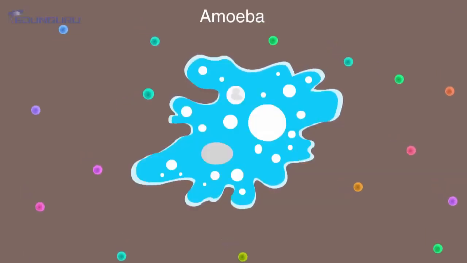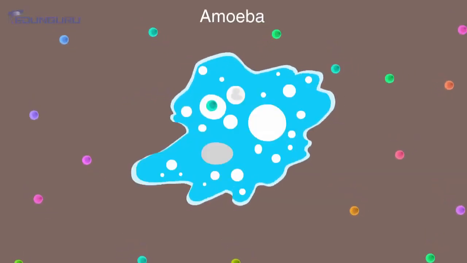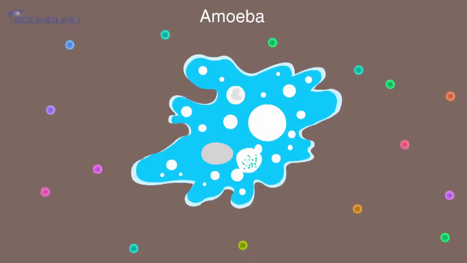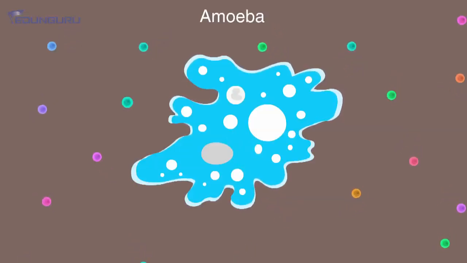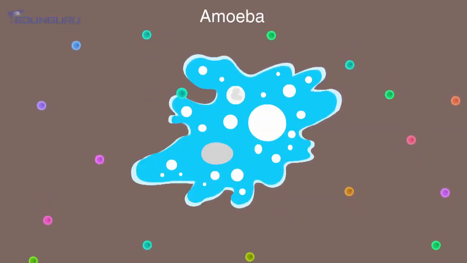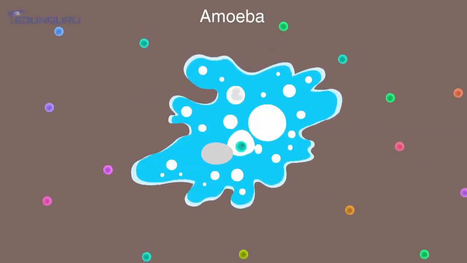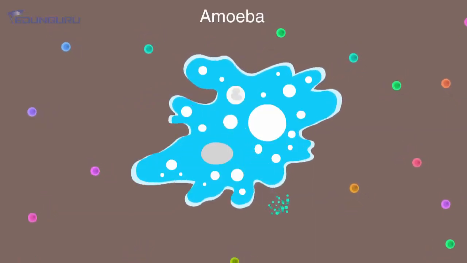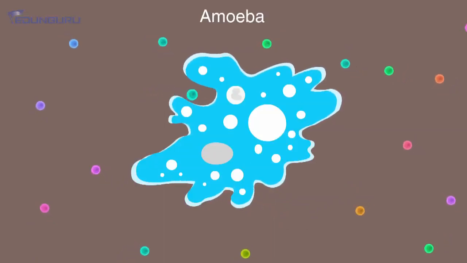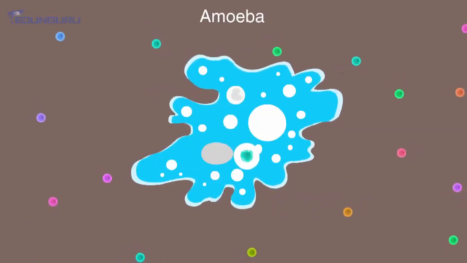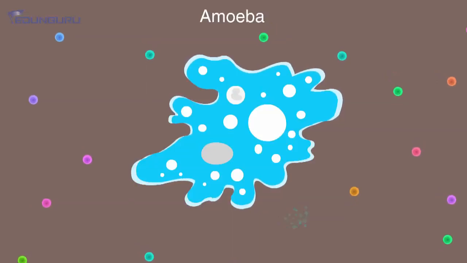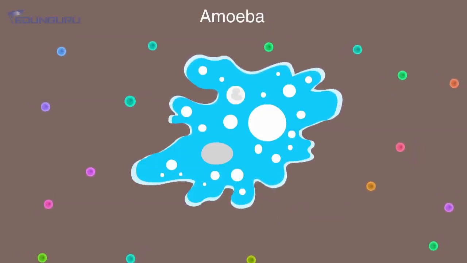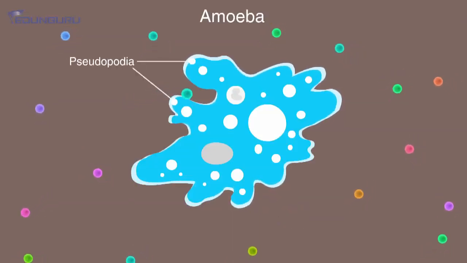Now amoeba is hungry. There is a food particle near amoeba. So now what is amoeba going to do? It's not having any hands, isn't it? So it is going to drag its cytoplasm in that direction in the form of temporary extensions. It is going to capture the food like this. When the food particle is captured, then the food particle is going to go into the cell. So this way amoeba has taken its food with these temporary extensions, which we call as pseudopodia.